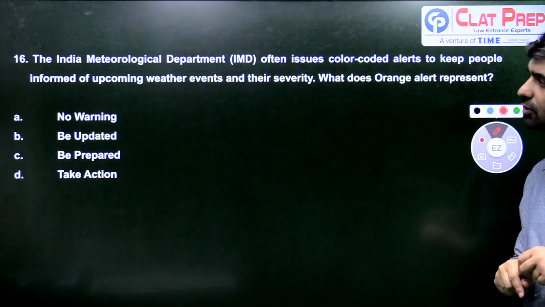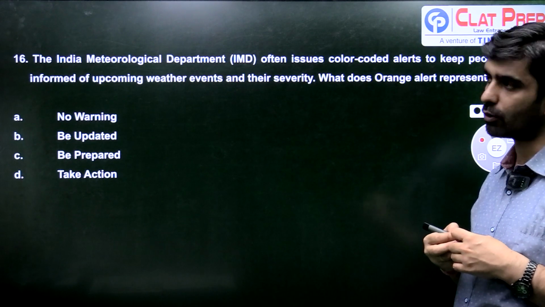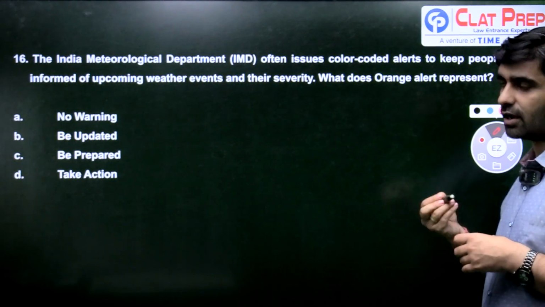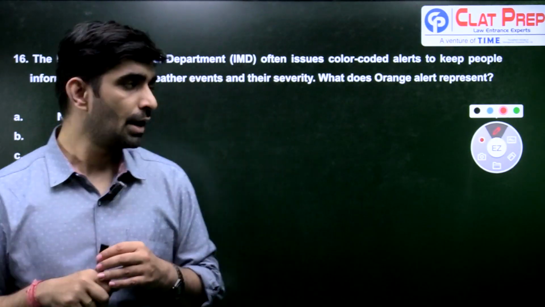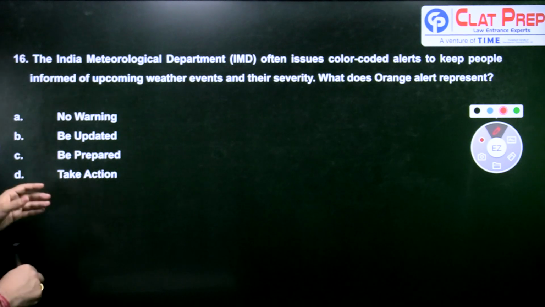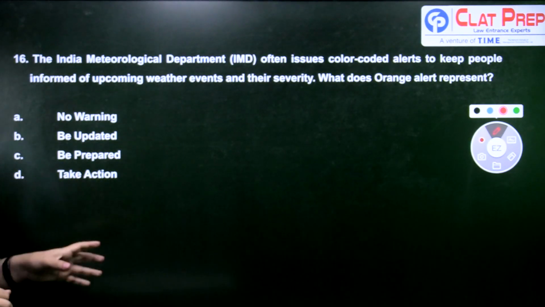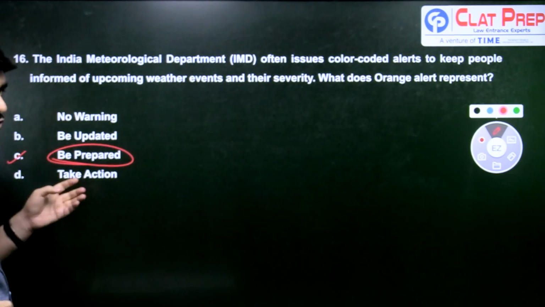Next question, interesting question. So IMD often issues color coded alerts to keep people informed of upcoming weather events and their severity. What does orange alert represent? Does orange alert mean no warning? Does it mean be updated of the situation? Third, you should be prepared for such a situation, or fourth, does it mean you should take action? So the answer here is C, for orange alert, it is actually be prepared.